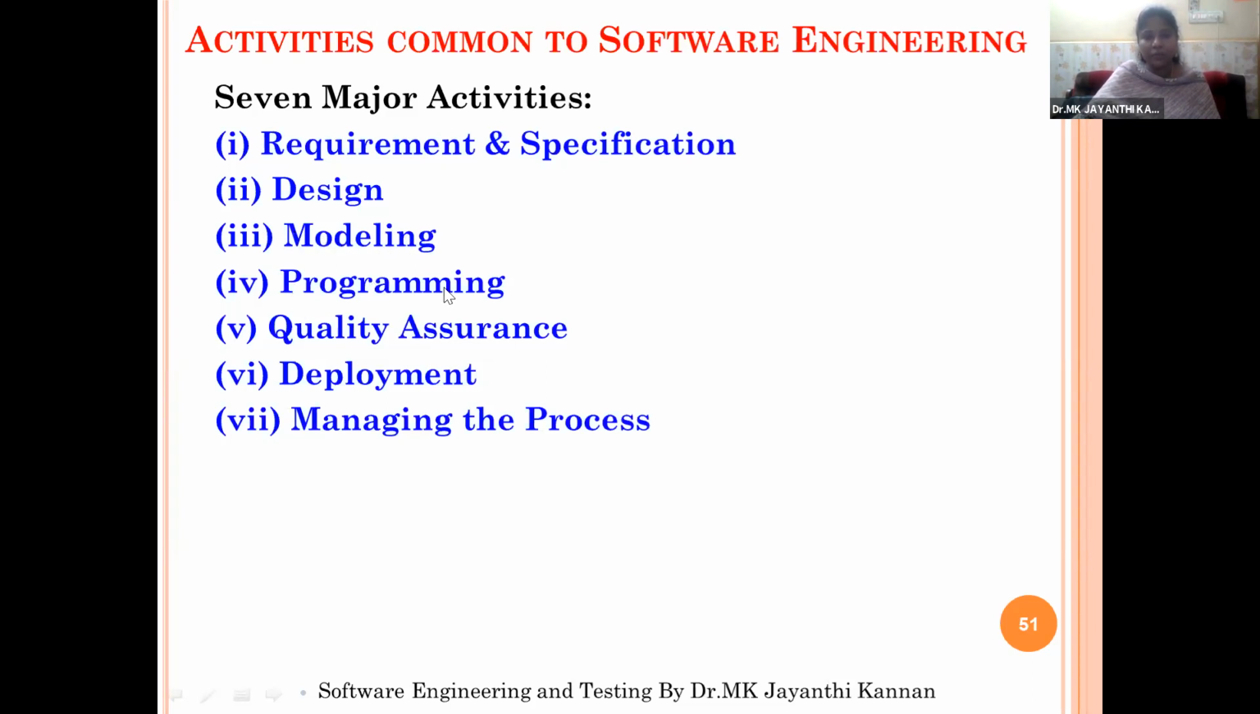Fourth one is called programming. It is called coding. Based on the algorithmic specification and design of your project, you'll go for the coding of each and every the declaration part, various functions, main programming, the table design. So all the programming coding activities will be done in the programming activity.